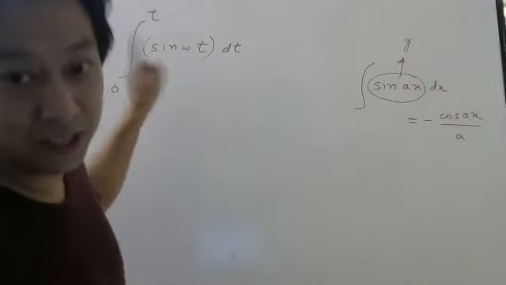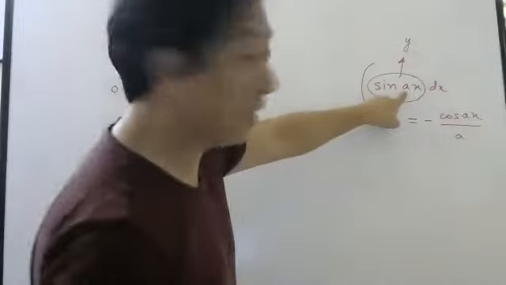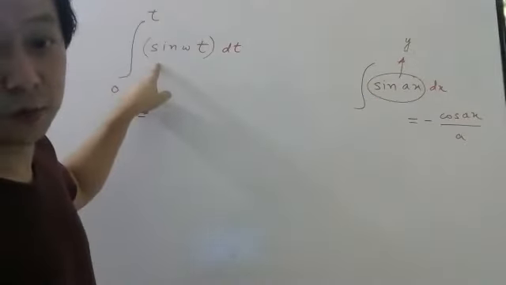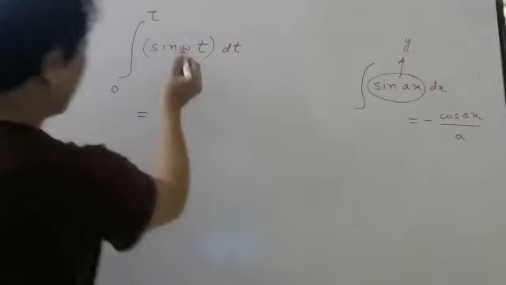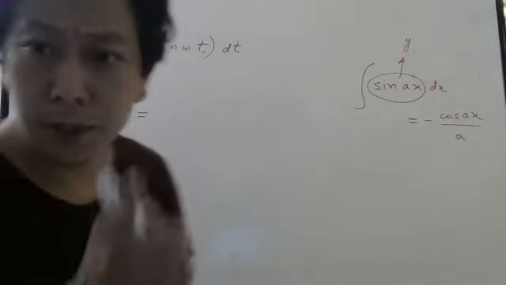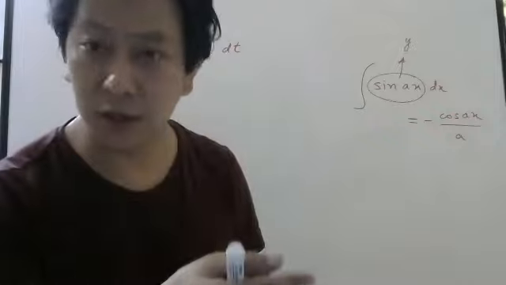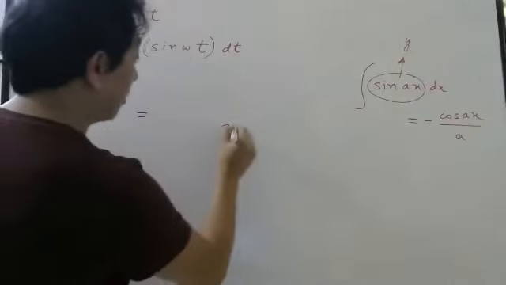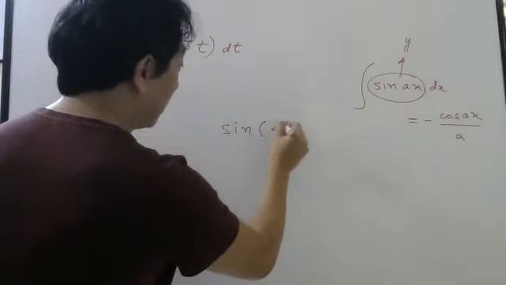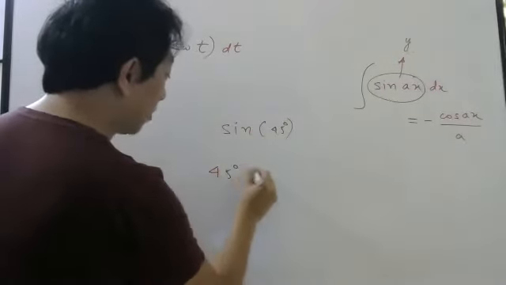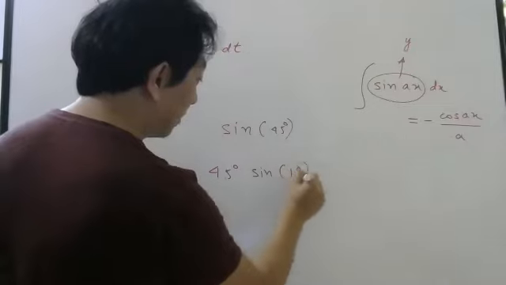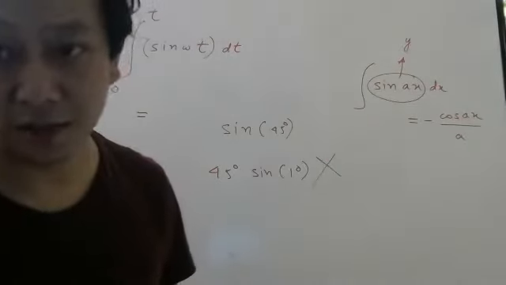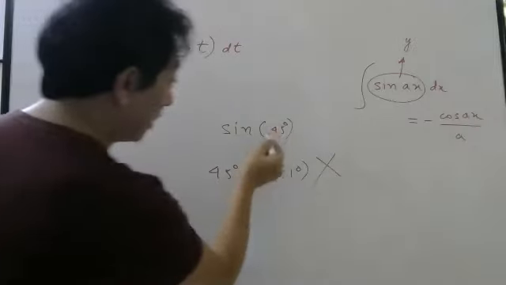In this, t is the variable. And which is your a? A is a constant. So which is your a? Omega. Okay, omega. Now you cannot take this out. You will say, just now you told sir, if there is a constant, we can take it out. Arey Baba, this is inside the sine function, no? So if I have sine 45 degree, you cannot take 45 degree out and write sine of 1 degree like that. That is nonsense. We don't do mathematics like that. So don't think of taking anything out here.